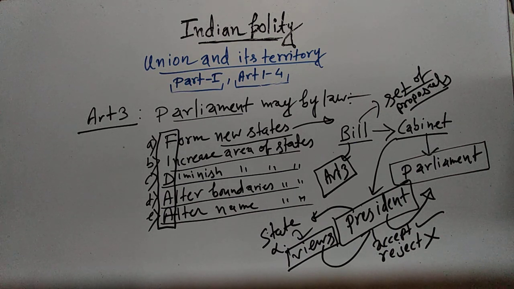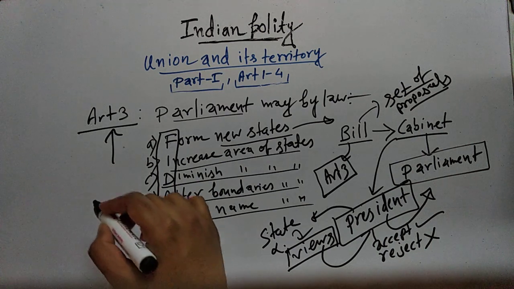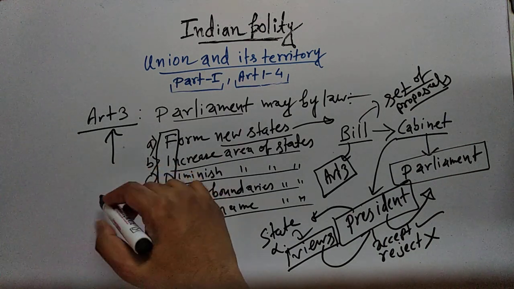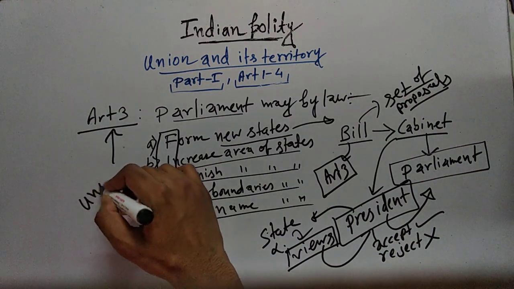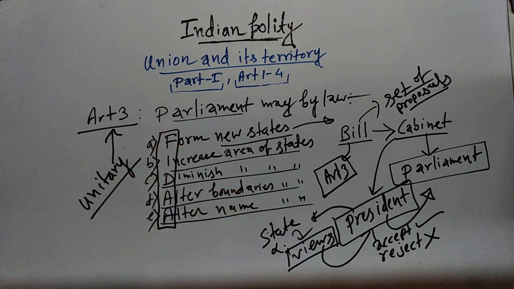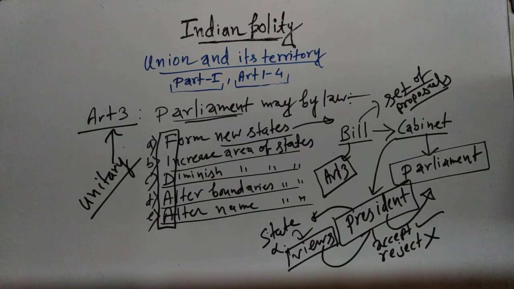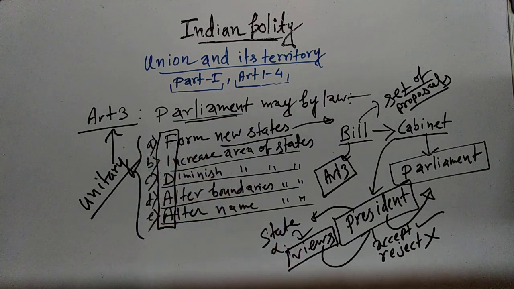And hence it is being said that this Article 3 of Indian Constitution clearly shows that the Indian Constitution, although it is federal, has a unitary bias, which can be proved by Article 3, because the central government, that is Parliament, by making law can do these things without the concurrence of the state legislative assembly.